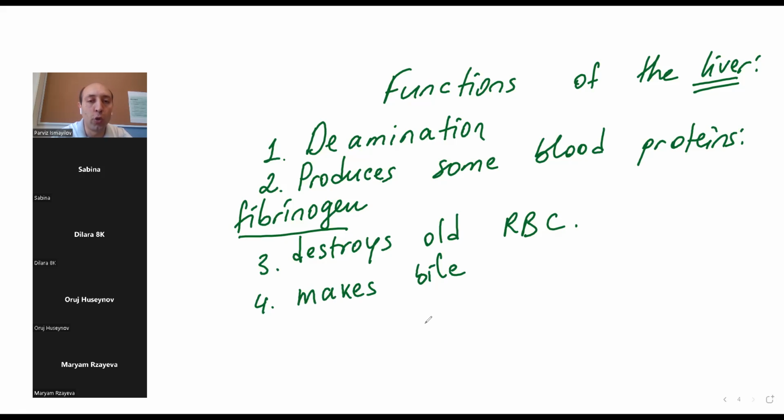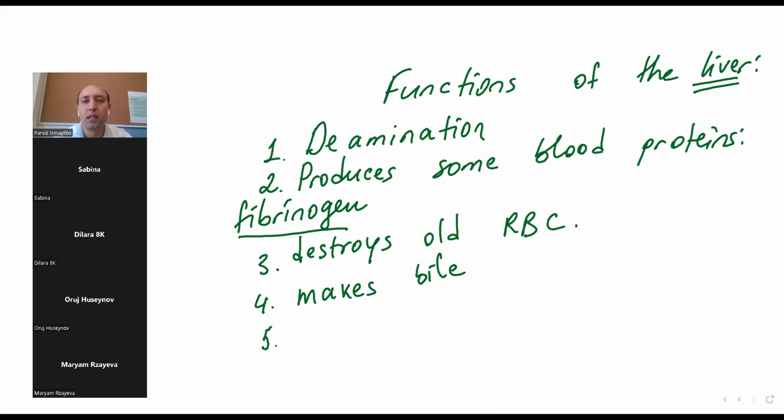We have bile salt, which makes this process. And in the bile, we had bile pigments. Guys, do you remember how the body produces bile pigment? Bile pigments are produced from the red blood cells. When red blood cells are destroyed by the liver, some unneeded parts of the red blood cell will make this pigment.